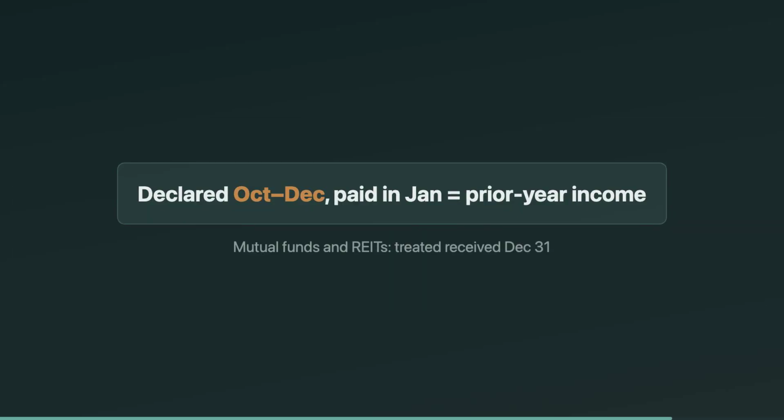Timing is another favorite test area: declared dividends. If a mutual fund or REIT declares a dividend in October, November, or December, but pays it in January, you still report it in the prior year. The IRS treats it as received on December 31st, so don't let the January cash date fool you. This is basically a built-in constructive receipt rule for these entities.